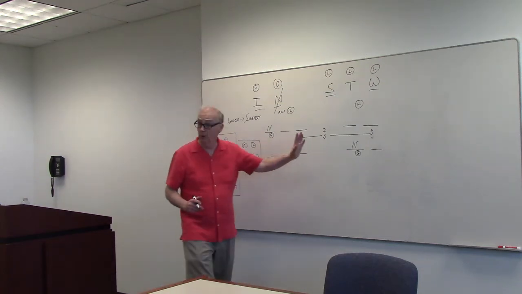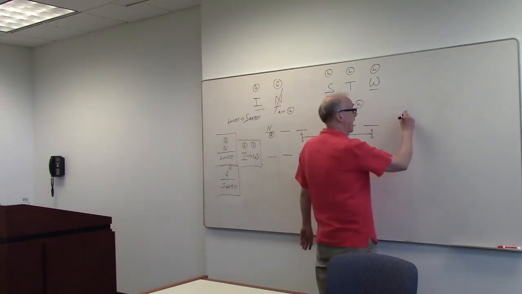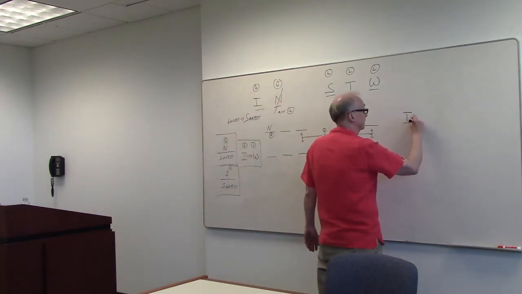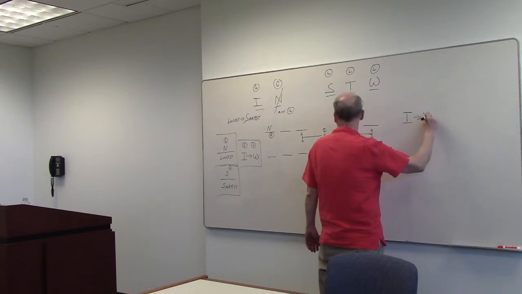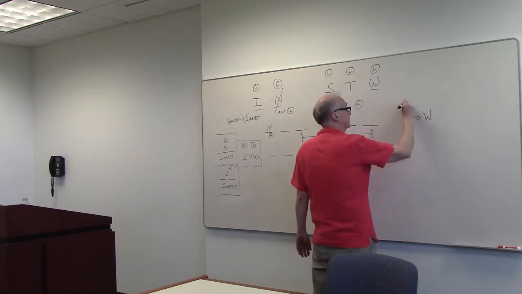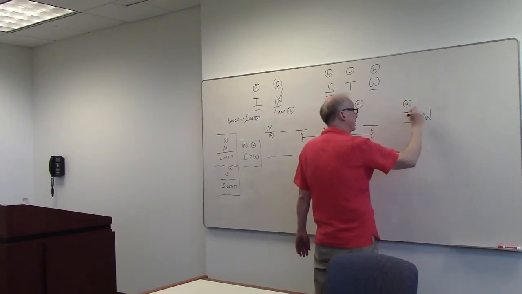So I want my bank. I want everything in one place. So I is going to have to come before W. And again, I is a general, and W is a local.